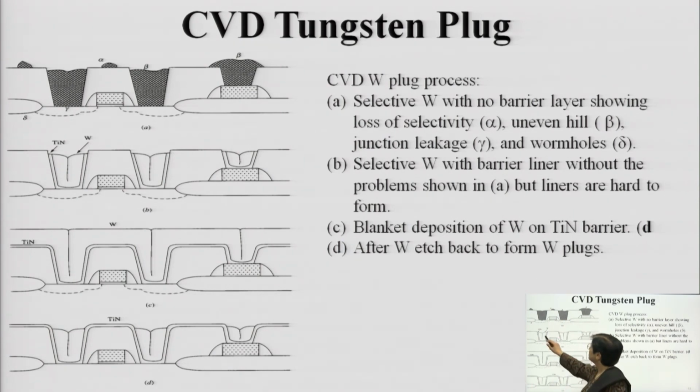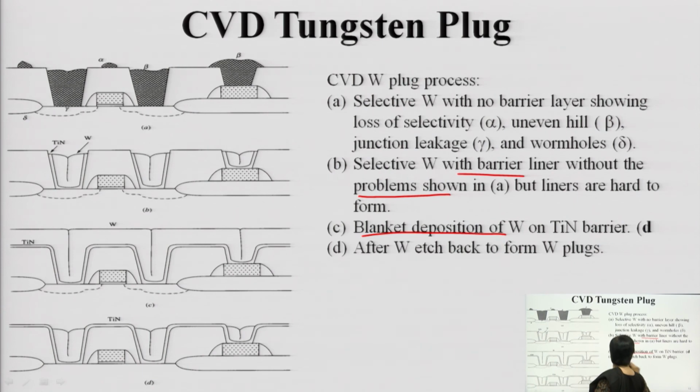These are the plugs. You will have windows opened and then deposition. First is selective W with no barrier, then selective W with barrier without problems, and blanket deposition of W after WF6. Here you have normal deposition, here the barriers are being done, and here you will have it with barrier.